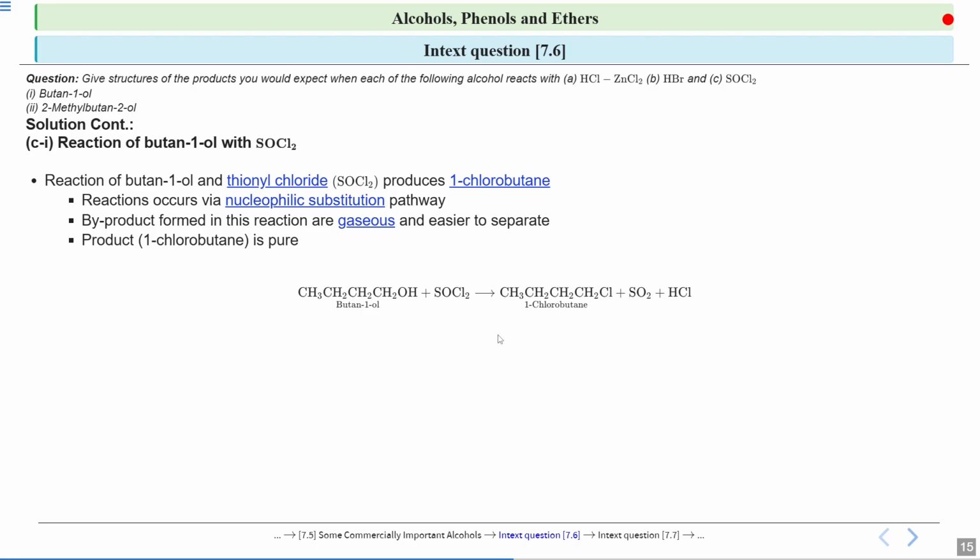So this is how the reaction takes place, and this is through the SN2 pathway, because this is a primary alcohol. Because it is a primary alcohol, it will go by the SN2 pathway. Now we will see the second one, that is 2-methylbutan-2-ol.